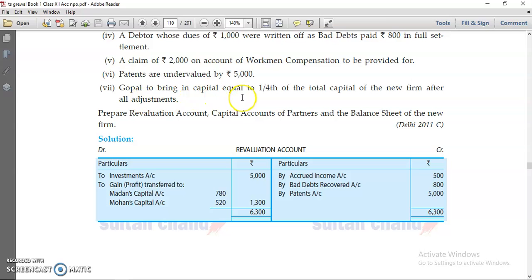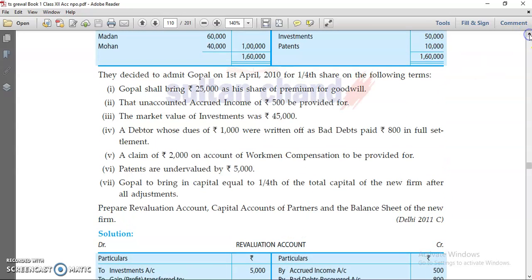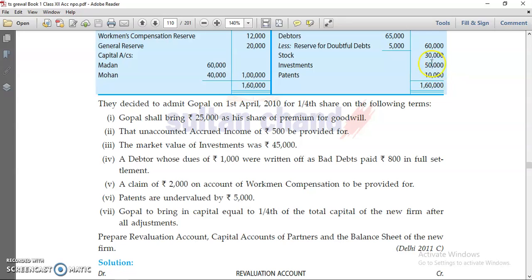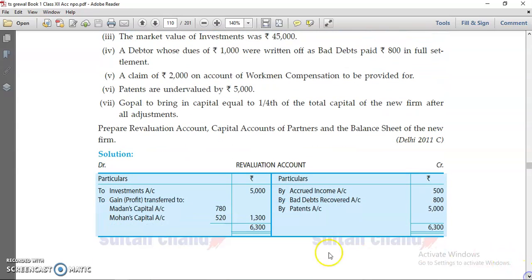Okay, let's start with the revaluation. Bad debts recovered is 800, this is the same. The investment has gone up or down? Let's see, yes, 50,000 investment was there, so it is reduced. Market value of investment has gone down to 45,000, so 5,000 would be your loss. That's why you transfer it to the revaluation account. This you know, accrued income is there and patent is undervalued.